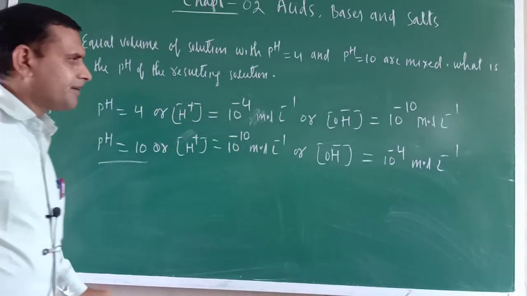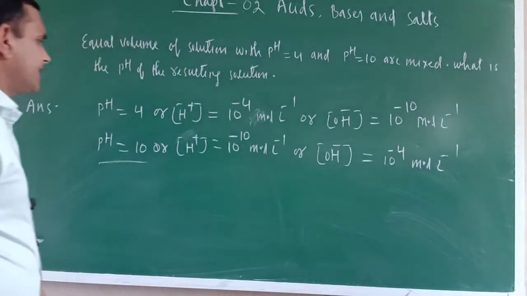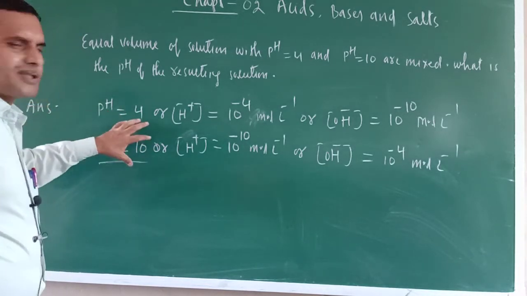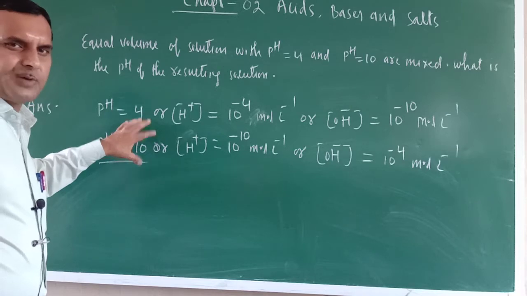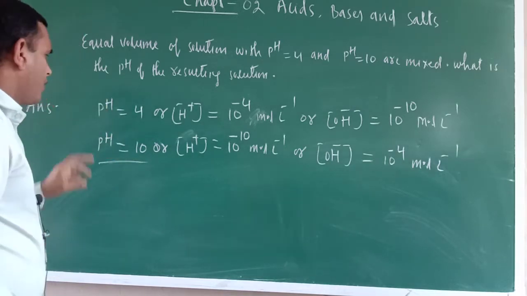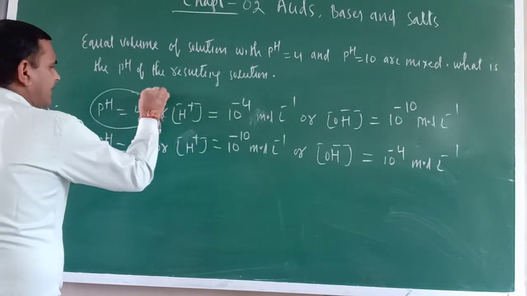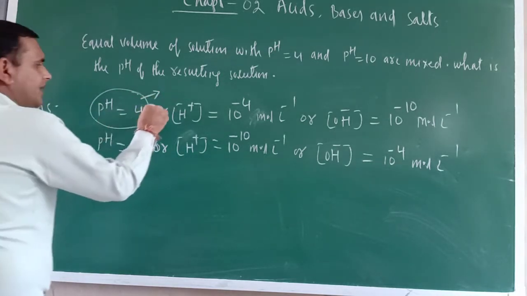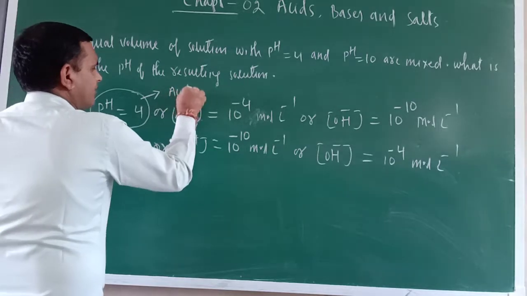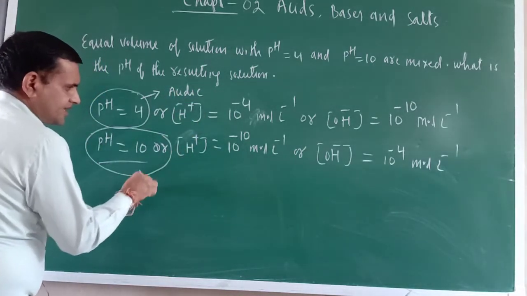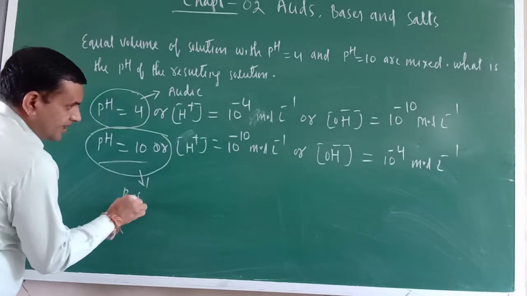Now try to understand. Here they are being mixed. One solution has pH 4, so this is acidic. The other is basic.